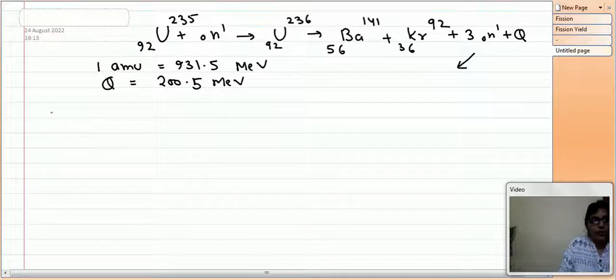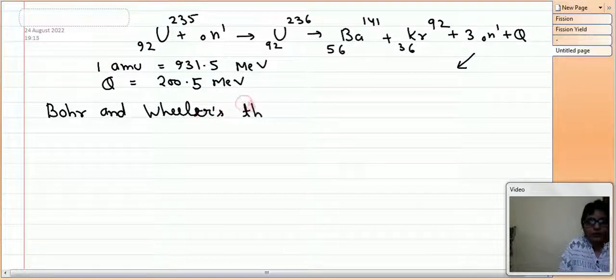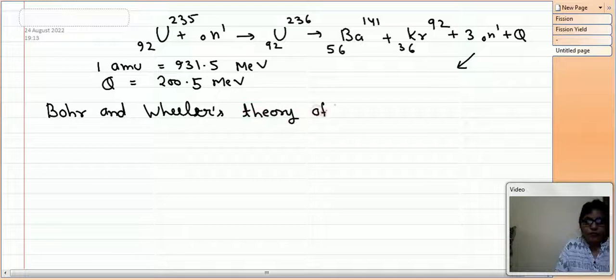Now there is some theory which is known as Bohr and Wheeler's theory of nuclear fission.